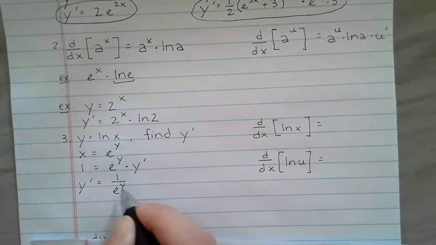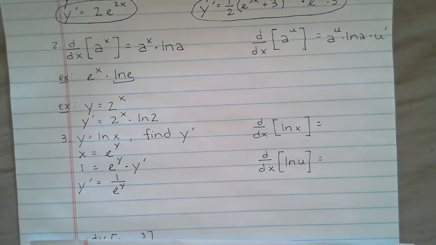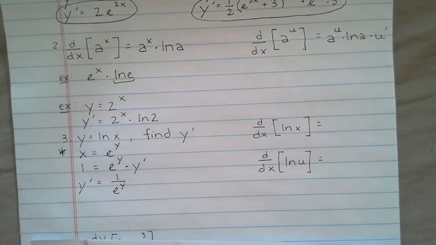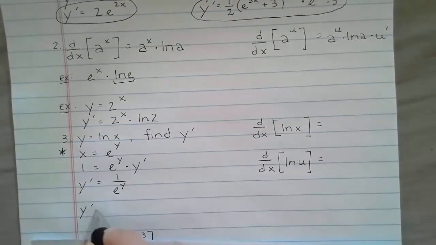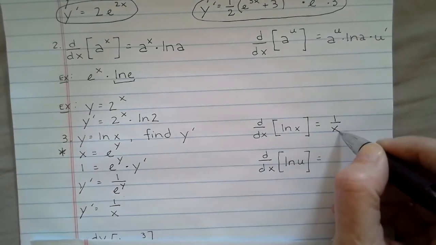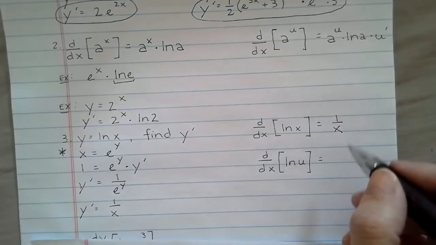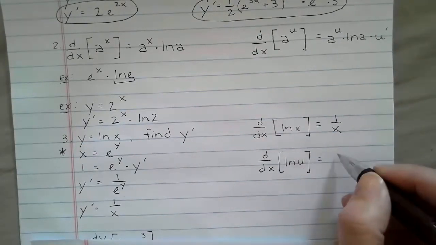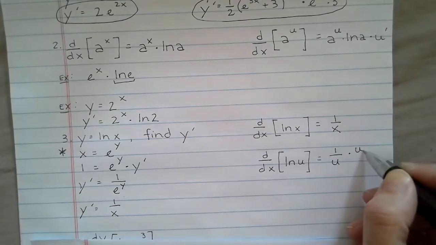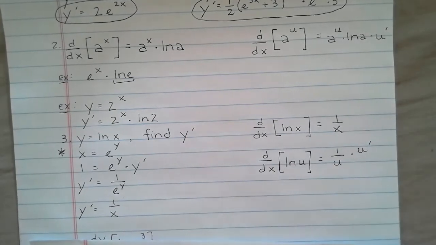And much like the derivatives of the inverse trig functions, we're going to make a substitution right here. x is e to the y, so we can make a nice substitution and get a very simple derivative for the natural log of x. And by the same count, if that was a little more complicated than plain old x, we do 1 over u, and remember to take the derivative of that inner function.